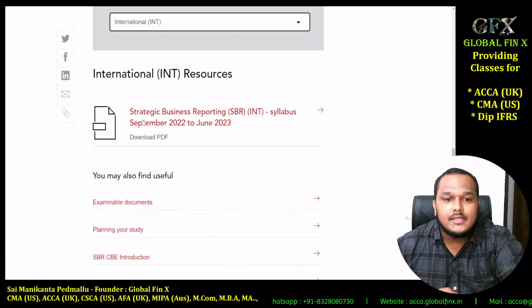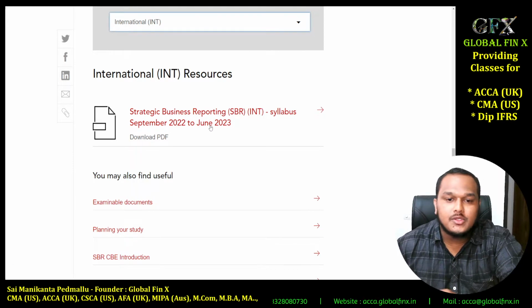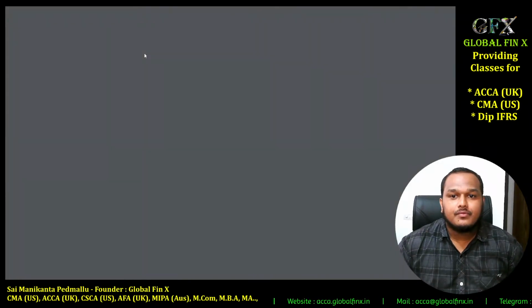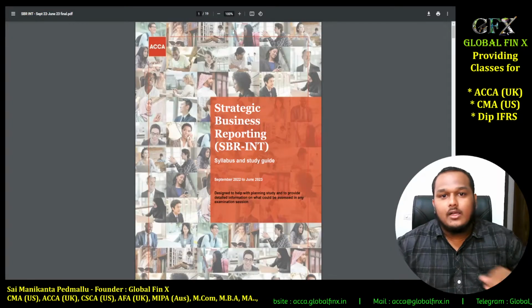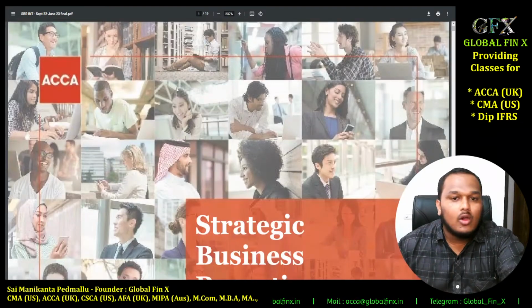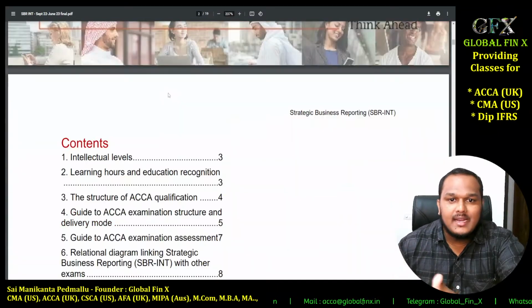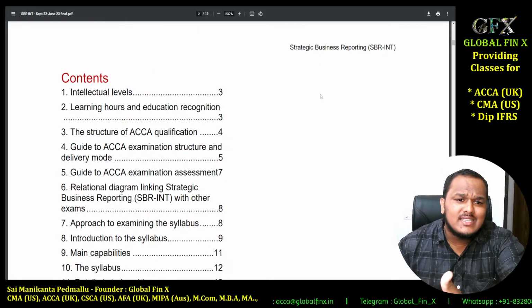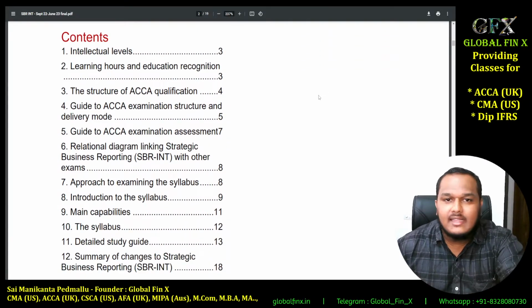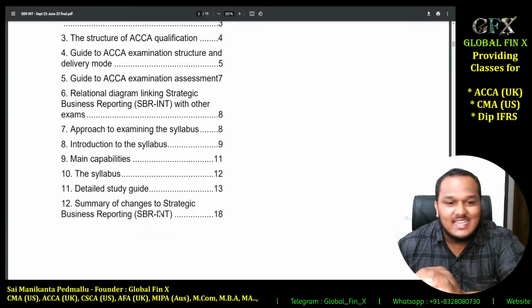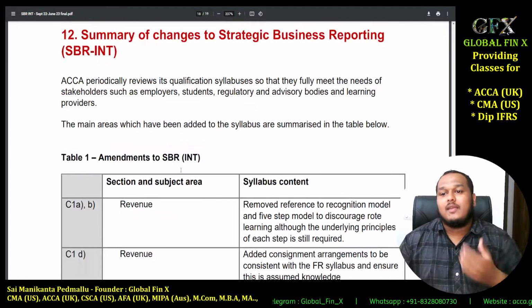And you can see that there is this download PDF, which talks about the syllabus for September 22 to June 2023. So let me open up the downloaded PDF real quick. Right, so we got a 19-page document here, which talks about all the syllabus areas, sections of your SBR exam, what is examinable, the detailed study guides, the capabilities, the levels of knowledge expected, the structure of ACCA, everything is there. My interest is directly in topic number 12, which is the summary of changes to the SBR international paper, page number 18. Let me go to that directly.